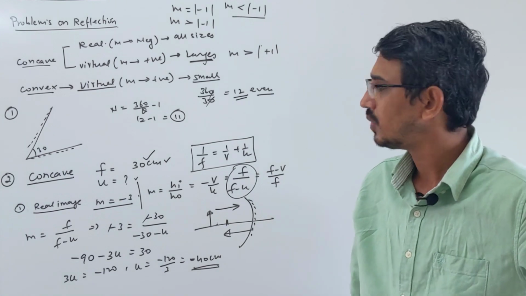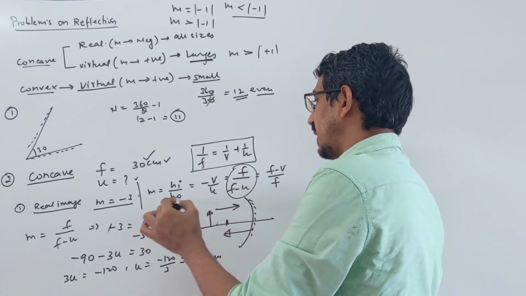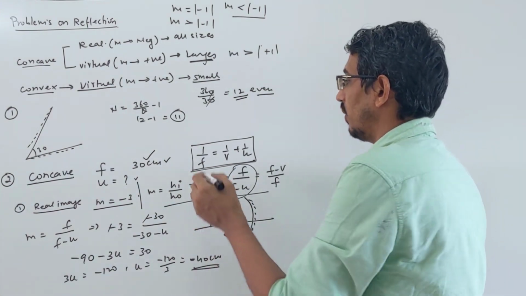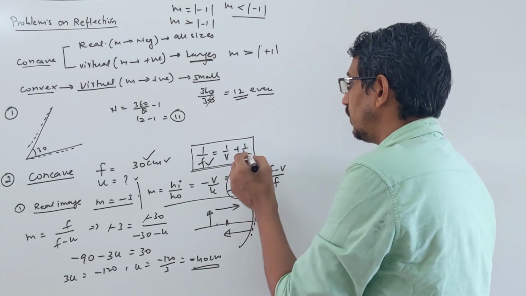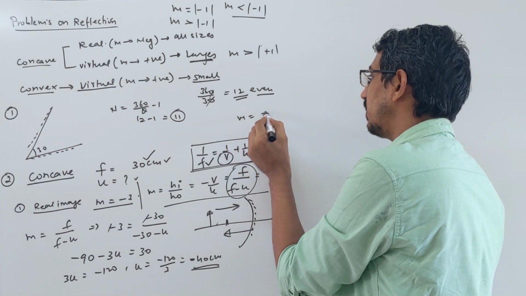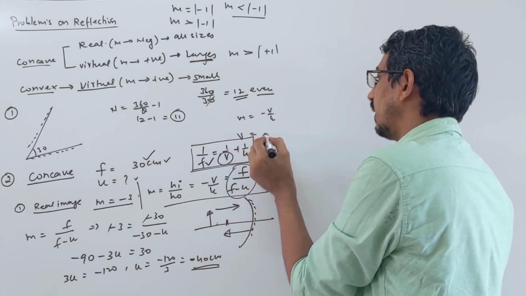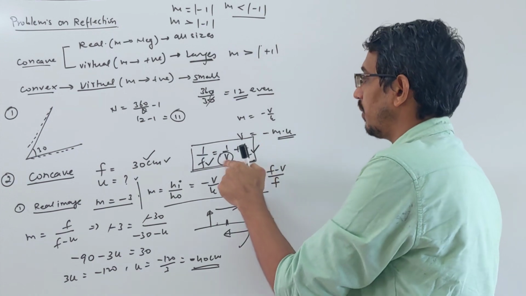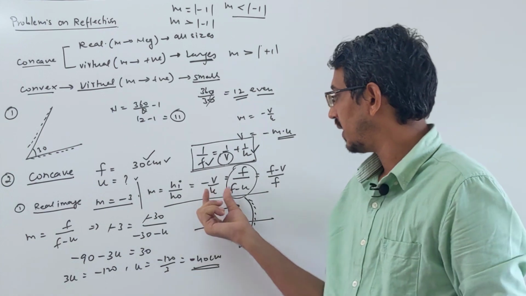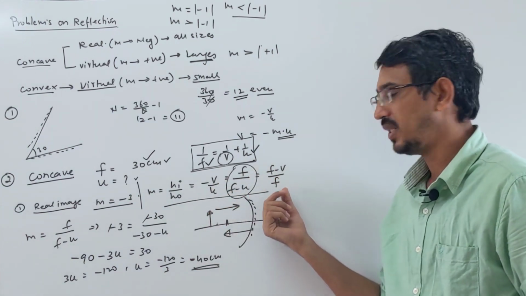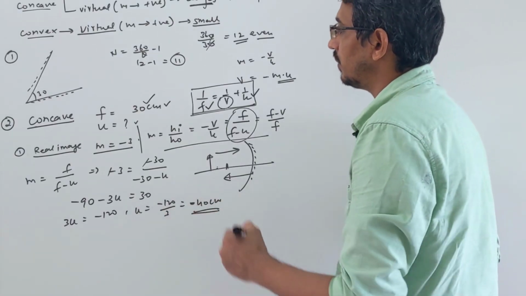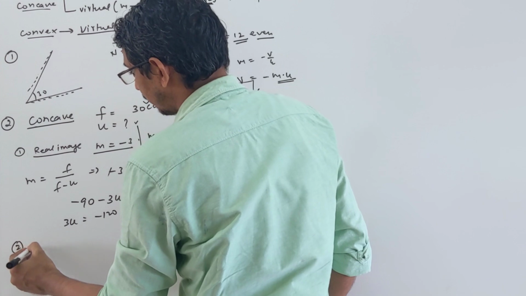Hope you understood. Suppose you don't want to write this equation directly, you want to use this equation, then you have to replace something here. We know f, u we are trying to find, and v is also unknown, so you can replace v from the magnification: m is equal to -v by u, so v will be equal to -m into u, correct? You can replace that here. So the answer comes in terms of f and u, but this is a difficult procedure. Simple is, when f and u or f and v relations are given, you can directly use the magnification formula.